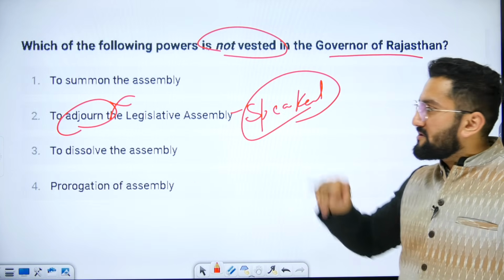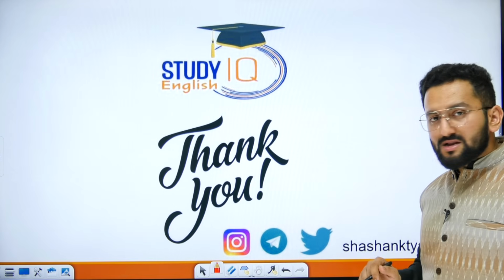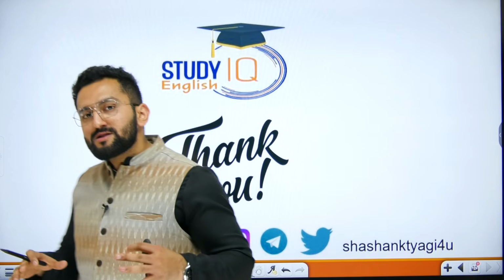Dissolution and prorogation are powers of the governor, right? So this is the answer. Second, I think that is correct. Now it is clear to you. So I hope now you are confident about the governor chapter.